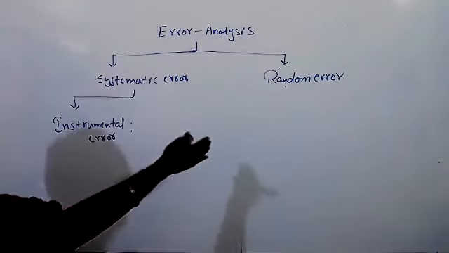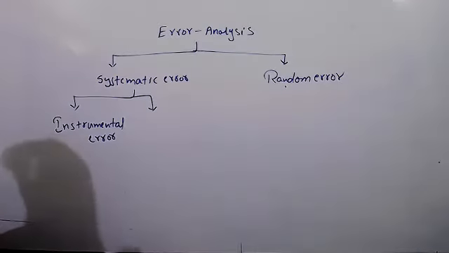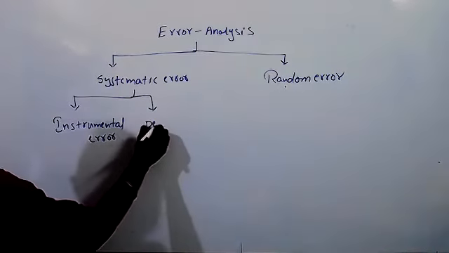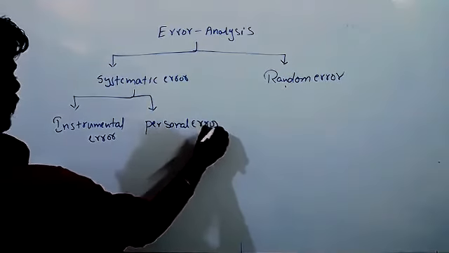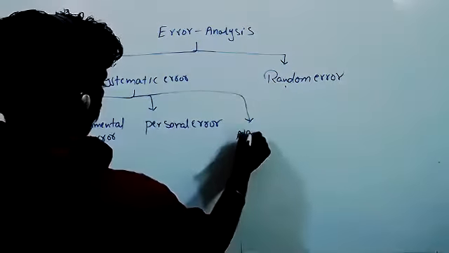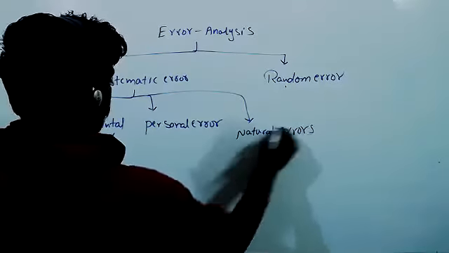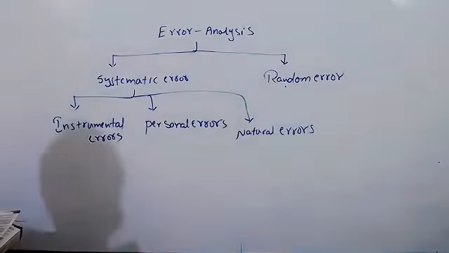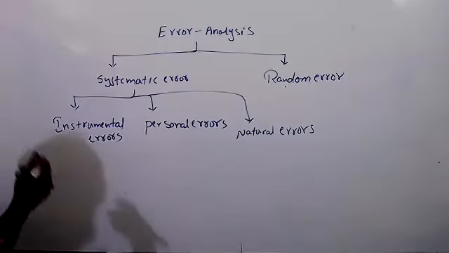Systematic errors are three types. The second one is personal error. The third one is natural errors. Systematic errors occur due to a definite cause.